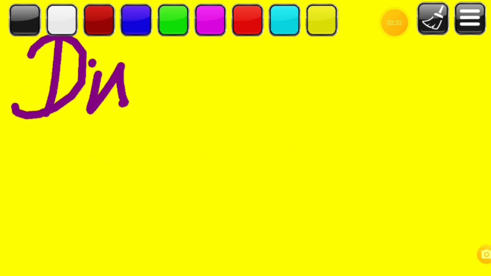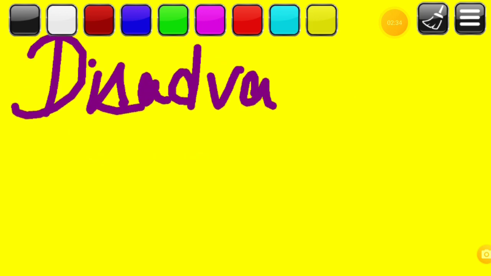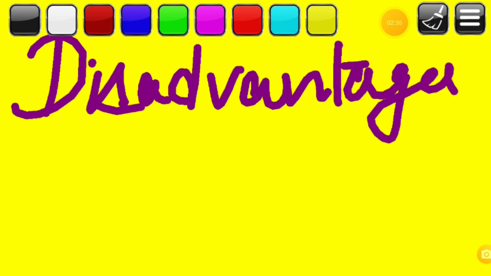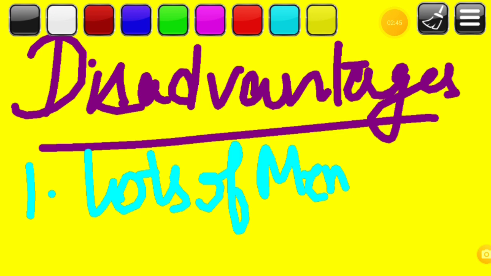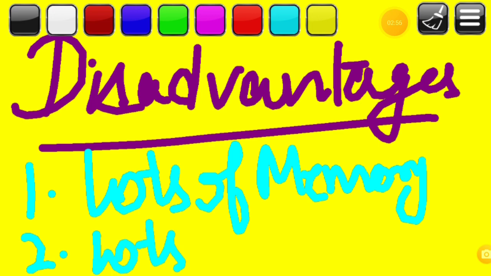Now, what are the disadvantages of this breadth first search algorithm? Breadth first search uses the queue data structure and it requires lots of memory, since each level of the tree must be saved into memory to expand to the next level. So due to the usage of lots of memory, a lot of time is also consumed in the breadth first search algorithm.